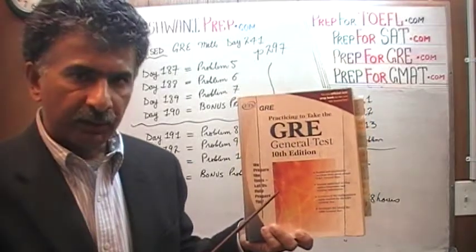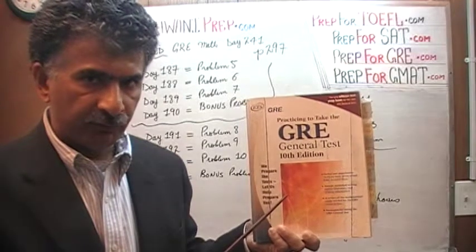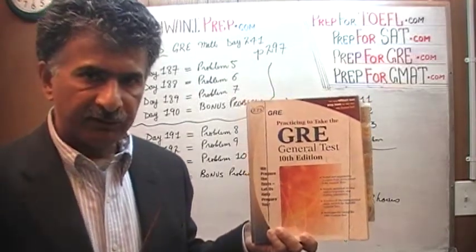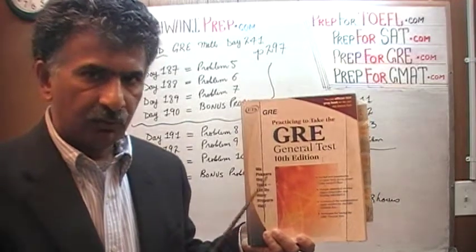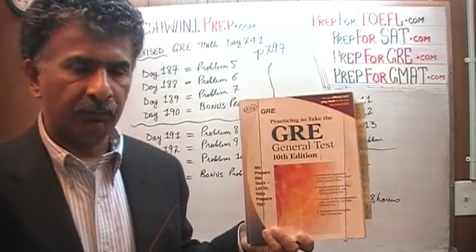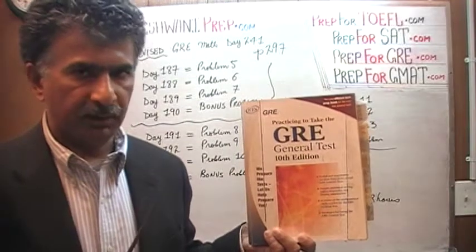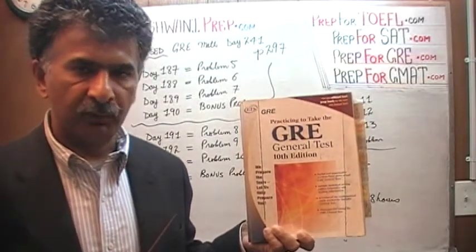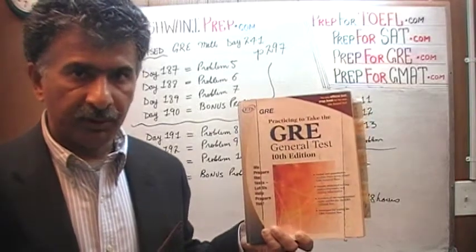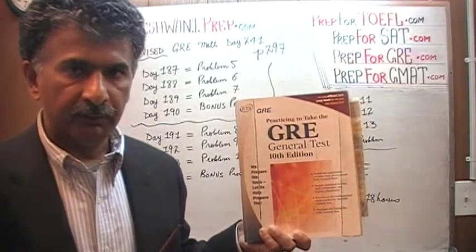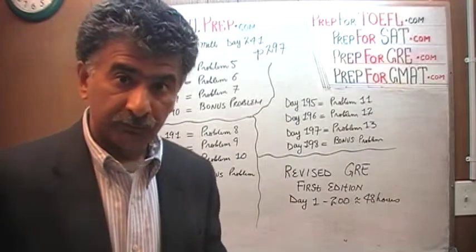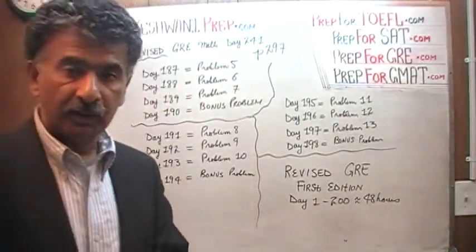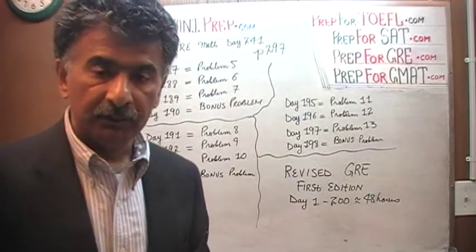This book contains 210 quantitative comparison questions. There are 7 exams in this book, each with 30 questions, and I have done all 210 of these questions, and they are on my channel. If you're interested in extra practice for quantitative comparison questions, you will find them there. Just look for GRE 10th edition or GRE quantitative comparison.